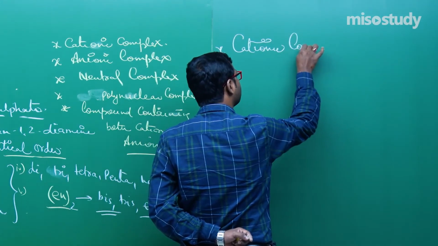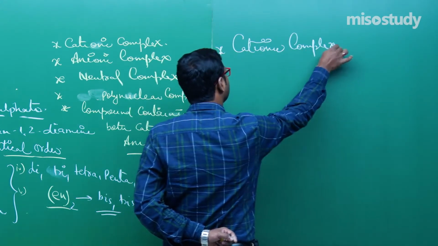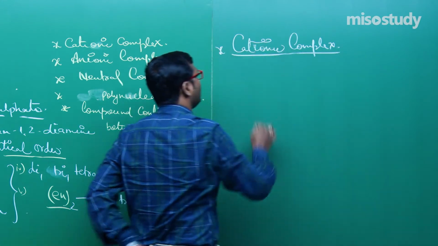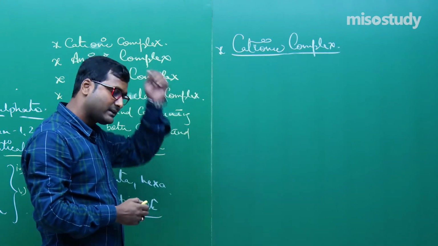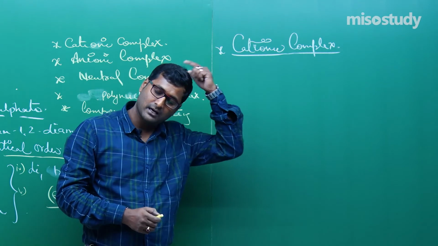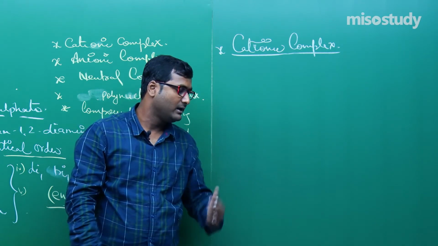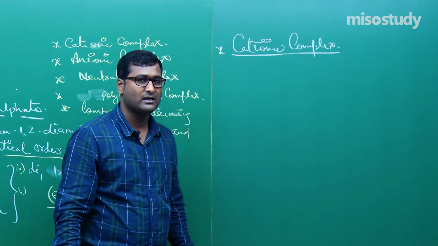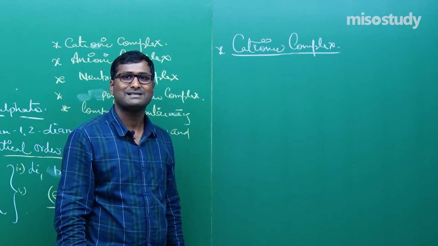Cationic complex. Clear? Yes, sir. Now, what about the name of the cationic complex? That is, the complex ion has a positive sign, that is a cation. If the complex ion is a cation, then it is known as a cationic complex.